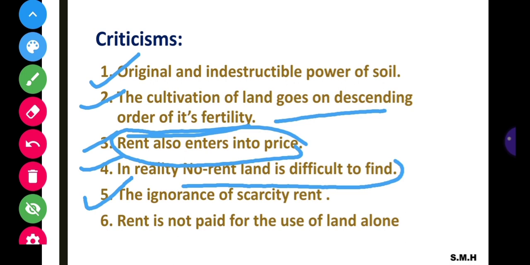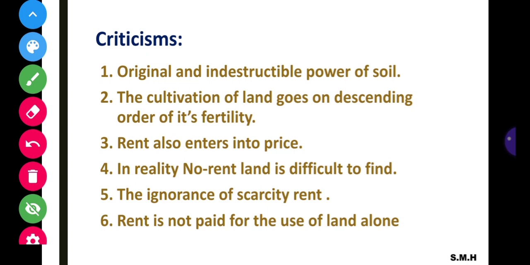Next, the sixth one: rent is not paid for the use of land alone. There are some other factors also involved in the production process. We have to pay some reward for those factors also in the form of rent. It means those factors also get their rent, not only land. Okay, this is the explanation of the Ricardian theory of rent.